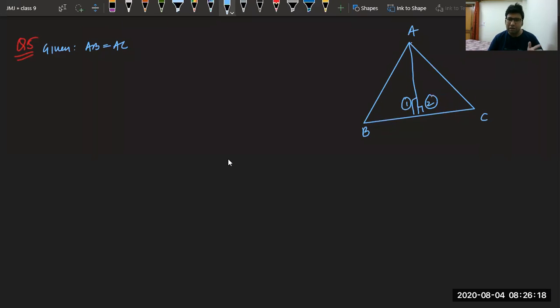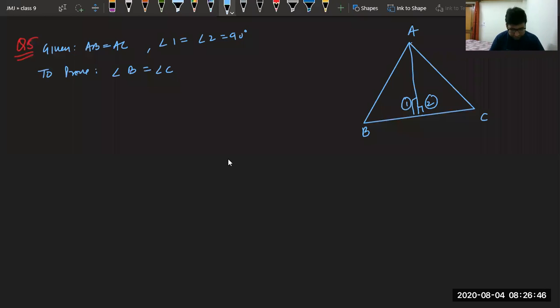Whichever angle is divided in two parts, it is better if we name it. Angle B and angle C are independent, so not required to name them. If you name them, it is good. If you don't name them, also it is okay. Now, we have to show that angle B equal to angle C. To prove angle B equal to angle C, and 1 equal to 2 equal to 90 degree.